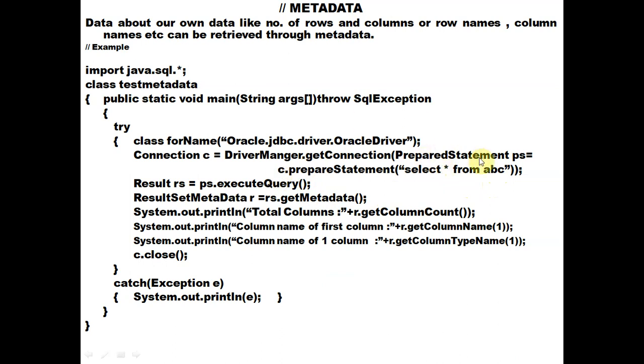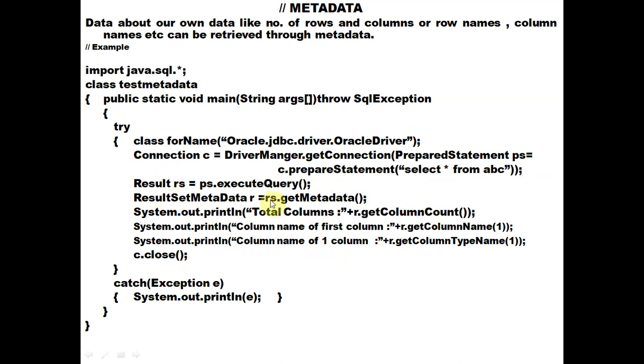PreparedStatement is the name of the class, and we use c.prepareStatement. Now we write ps.executeQuery. ps is the object of PreparedStatement, and inside the ps object we have the reference of this select * from ABC query. By writing ps.executeQuery we execute this query and extract all the data, and this data is transferred to the ResultSet rs.